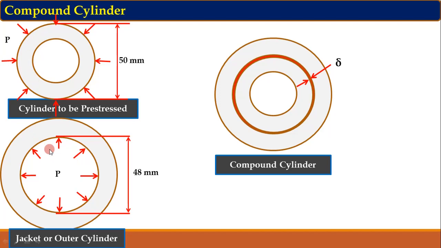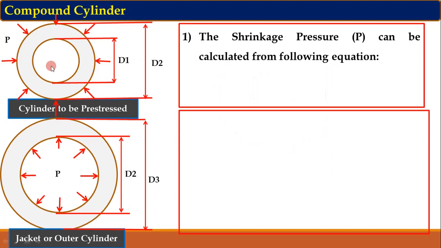Now in the next part we have to find out how to find this deformation of the jacket and how to get the value of this shrinkage pressure which is applied on the cylinder during contraction. So the shrinkage pressure P can be calculated from the following equation. To find the shrinkage pressure P, we have to assume that this jacket is subjected to internal pressure P with diameters D3 and D2.